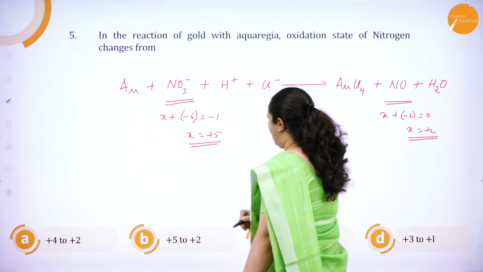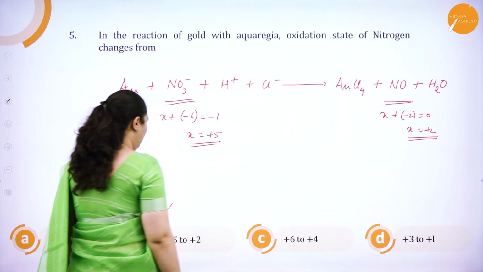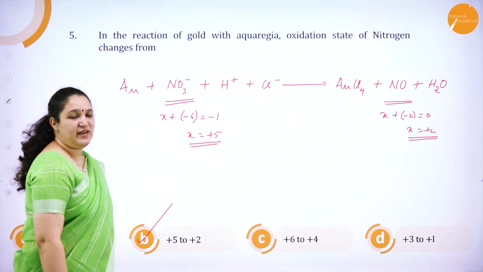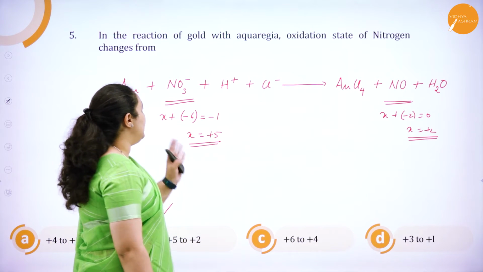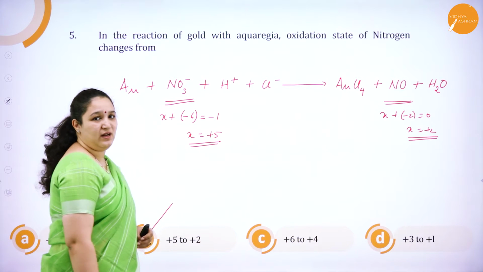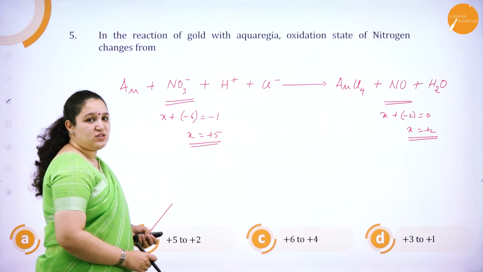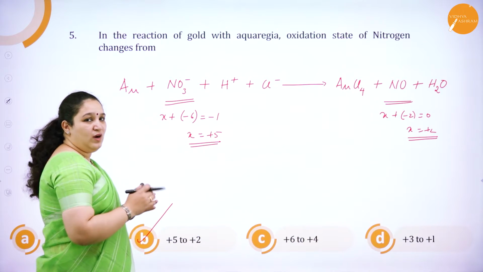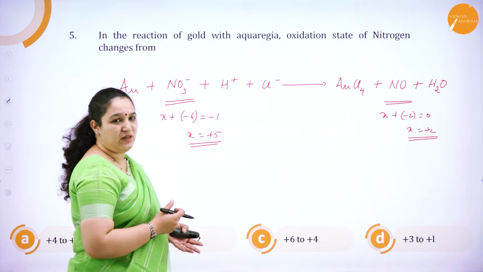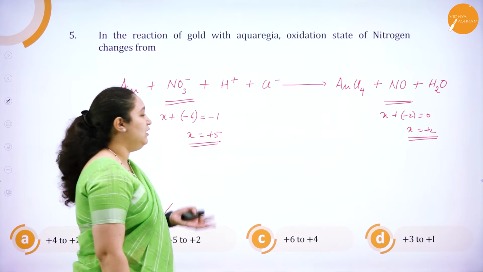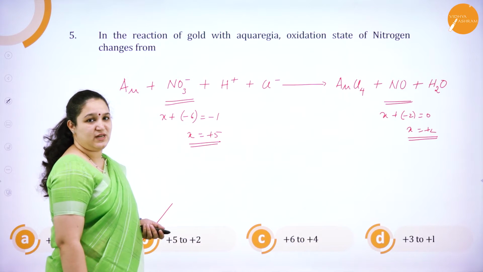So, from where to where is it changing? From +5 to +2 is the change in oxidation state of nitrogen when gold is reacting with aqua regia. So I hope you understood. You just have to know what the reactant is and what the products formed are. Balancing I have not done here because it's not very important for me to calculate the oxidation state.